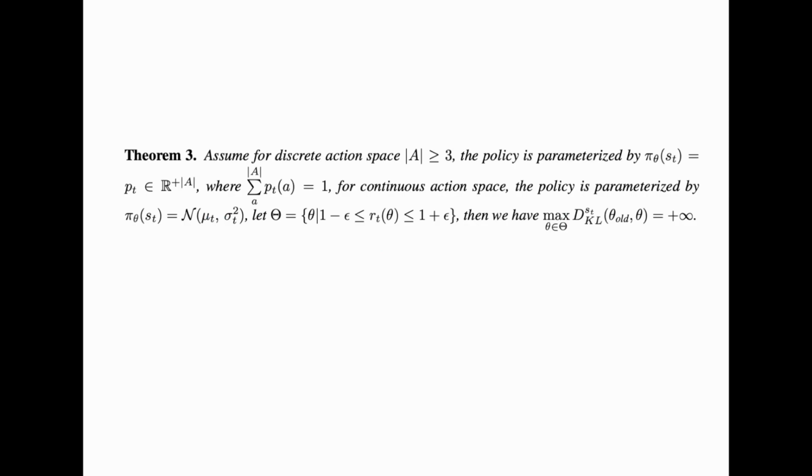Here's our theorem for proving that it is not true. Assume a discrete action space A where the number of actions is greater than 3, and let theta be the actions that are within the clip range. Then we construct a policy such that after being updated for one step, the KL divergence between before and after the update is infinity, which is unbounded.